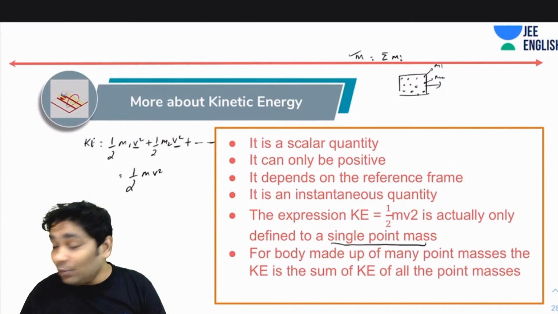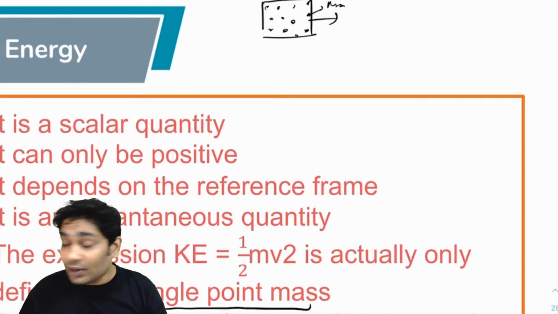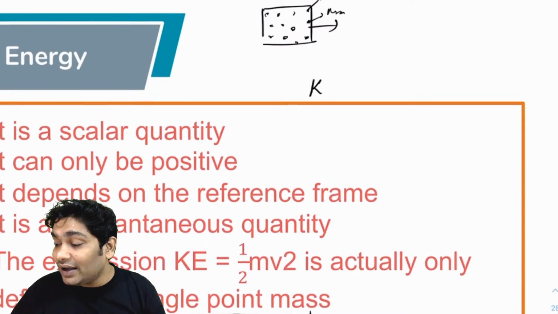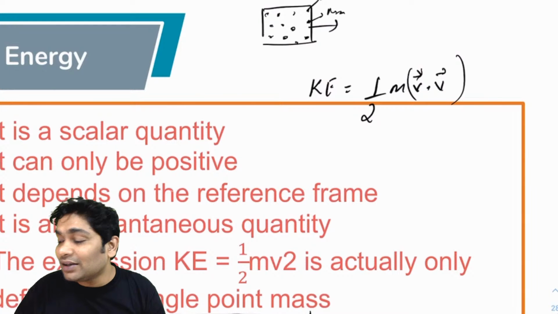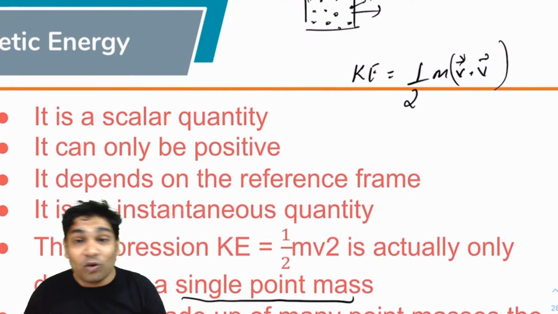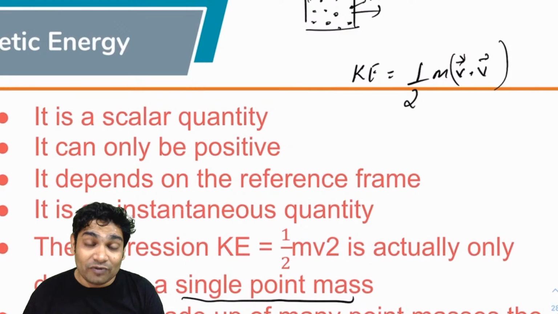Alright. One more thing. K is actually also defined as half m v dot v. You know that v dot v is nothing but mod v whole square. So if you wanted to write it in vector form, you could have also written it as half m v dot v.